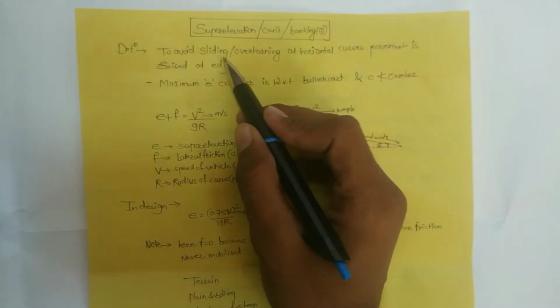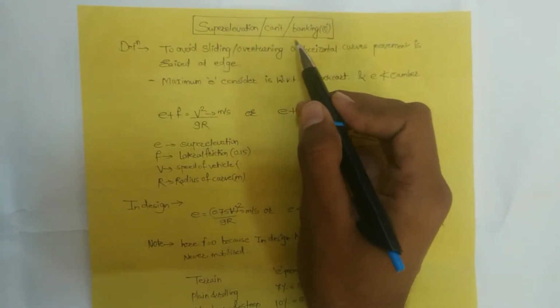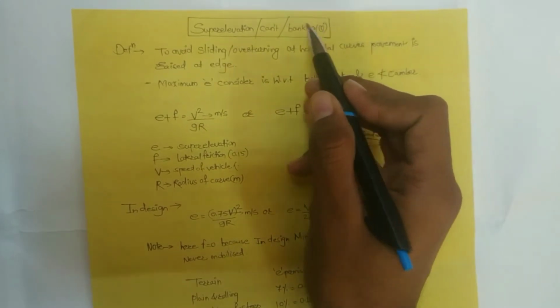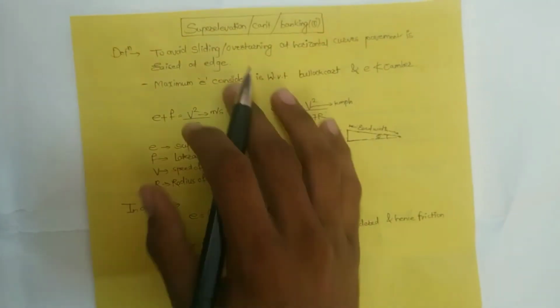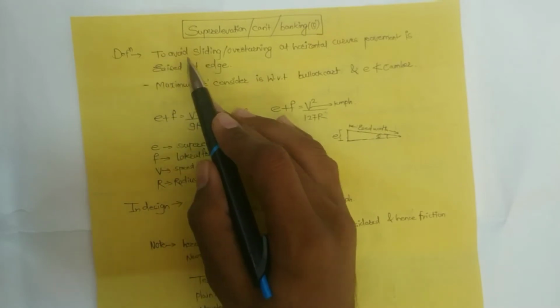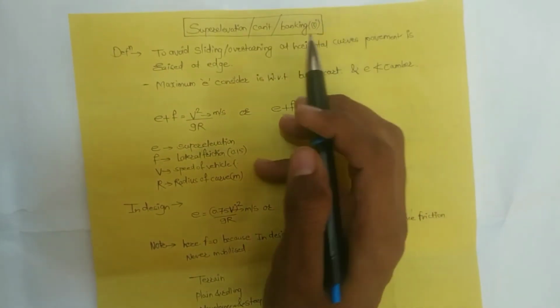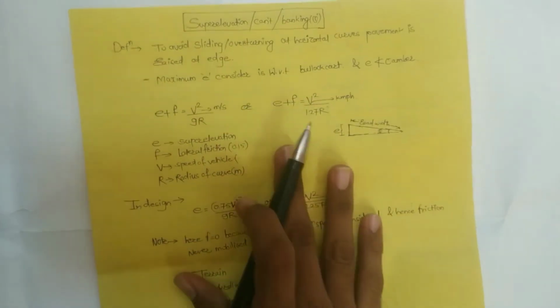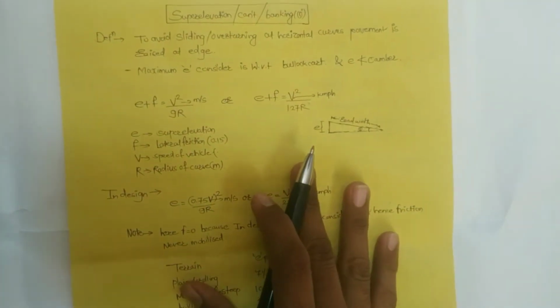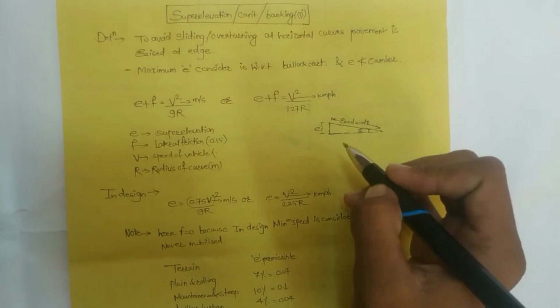Super elevation, or cant, or banking, in terms of theta degree. Super elevation is defined as provided to avoid the sliding or overturning at the horizontal curves. Pavement is raised at the edges. Then what do we mean by raising of the pavement at edges?